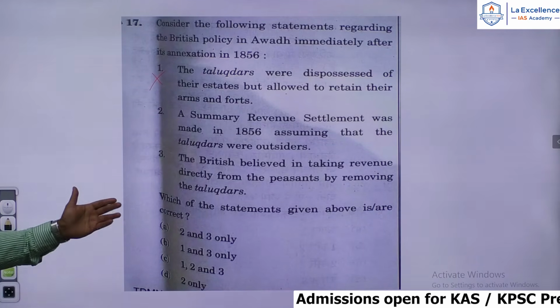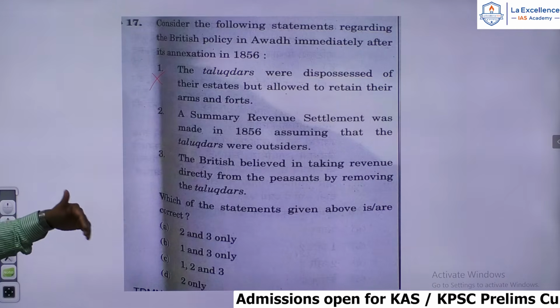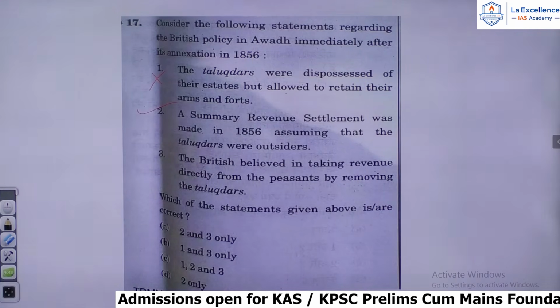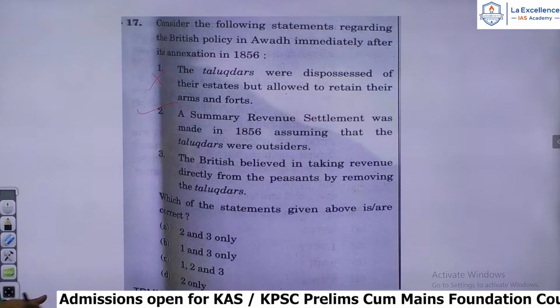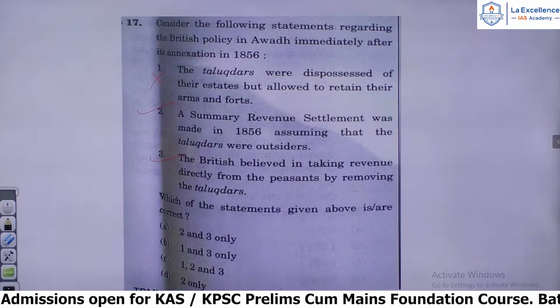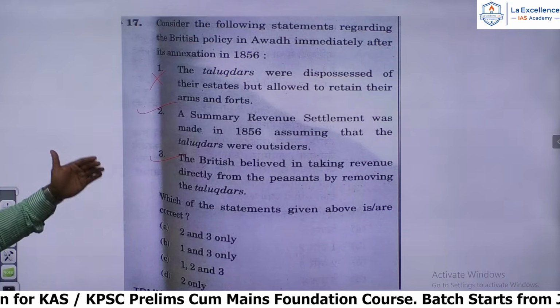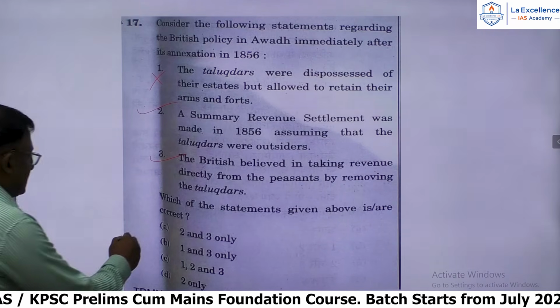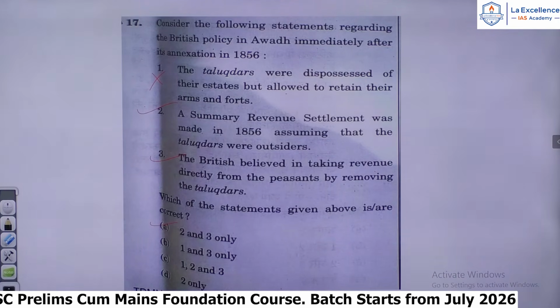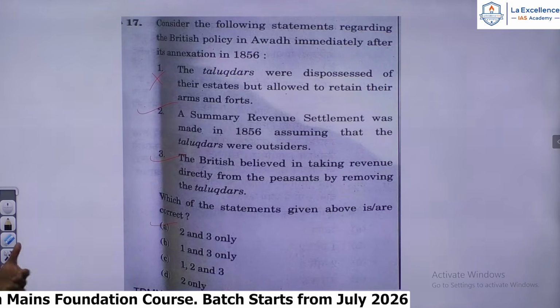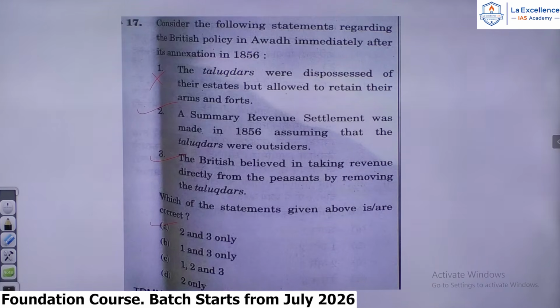Their forts were destroyed and they could not retain their arms. A summary revenue settlement was made in 1856, assuming that the Talukdars were outsiders. This is correct. The British believed in taking revenue directly from the peasants by removing the Talukdars. This is also correct. So the answer for this question is 2 and 3. A is the answer. So they established a revenue settlement system wherein they could directly collect land revenue from the peasants.